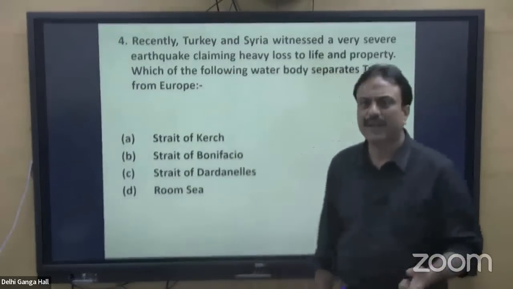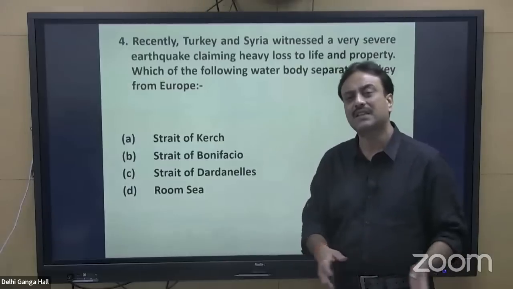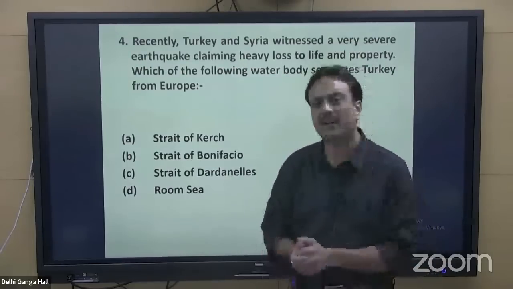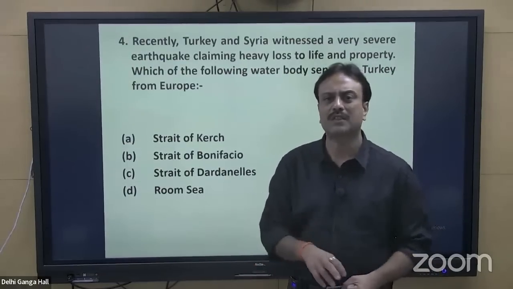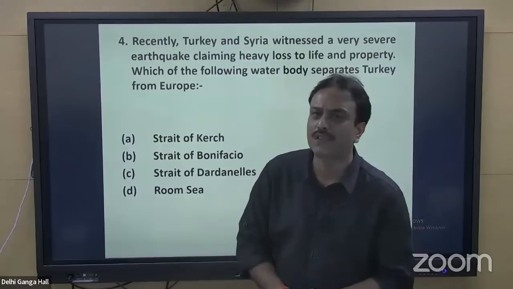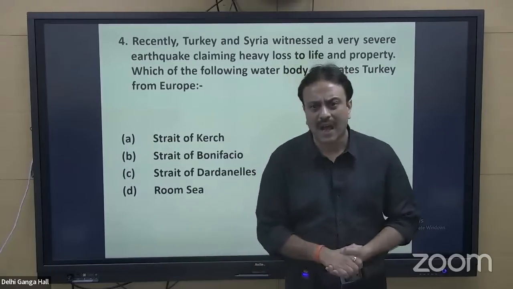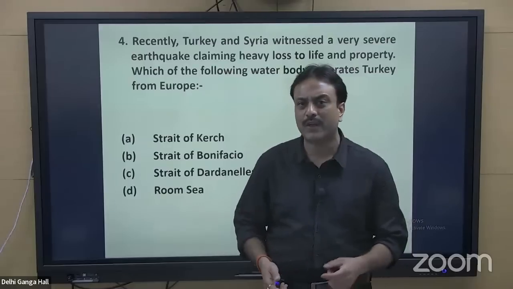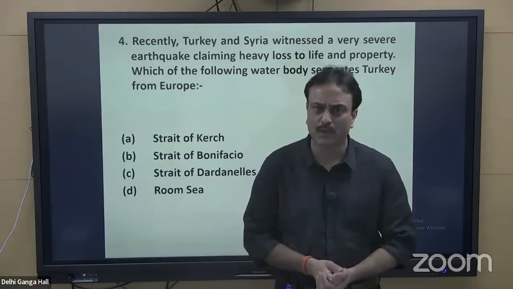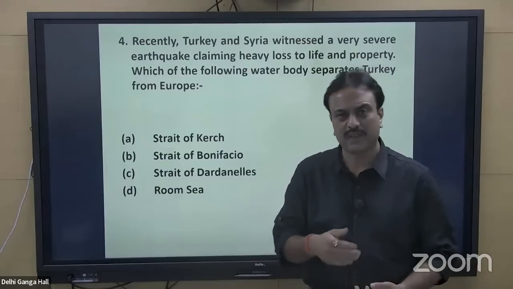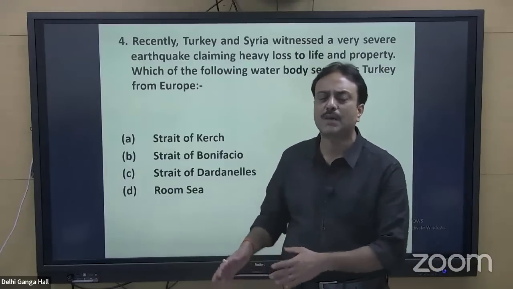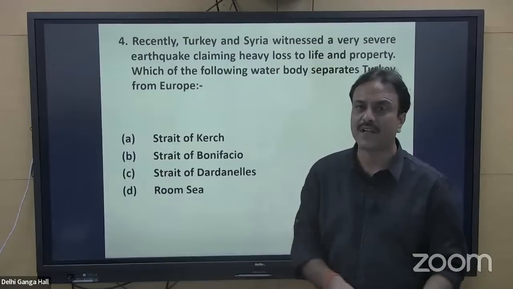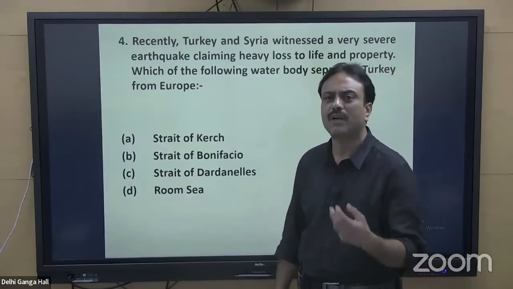One technology, the FINDER technology, was applied by NASA. In fact, NASA sent that technology to Turkey to find the breathers, the alive people who are buried under debris. How to search for them, how to locate them. This FINDER technology works on the principle of detection of heartbeat and breathing. It detects carbon dioxide. So if any breathing activity or heartbeat is active below the debris, up to a depth of 30 feet. If the debris is more than 30 feet, then even this technology fails. But up to a depth of 30 feet, this technology helps to locate the people if they are alive and buried, so rescue operations and excavation work can be carried out.